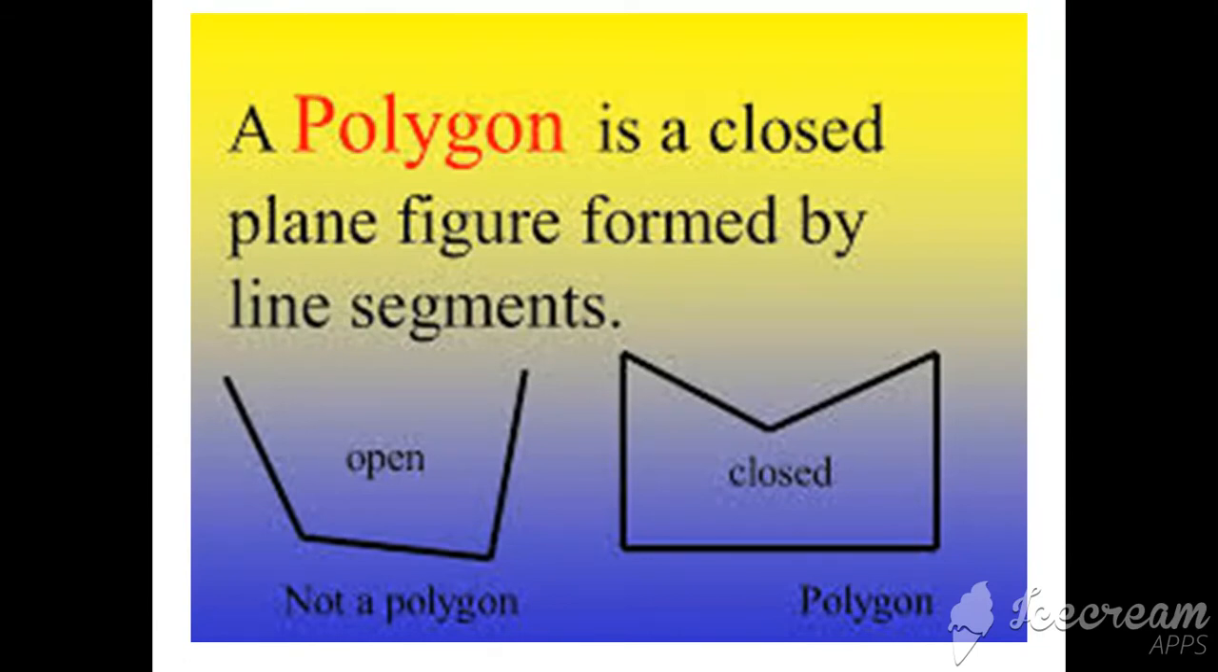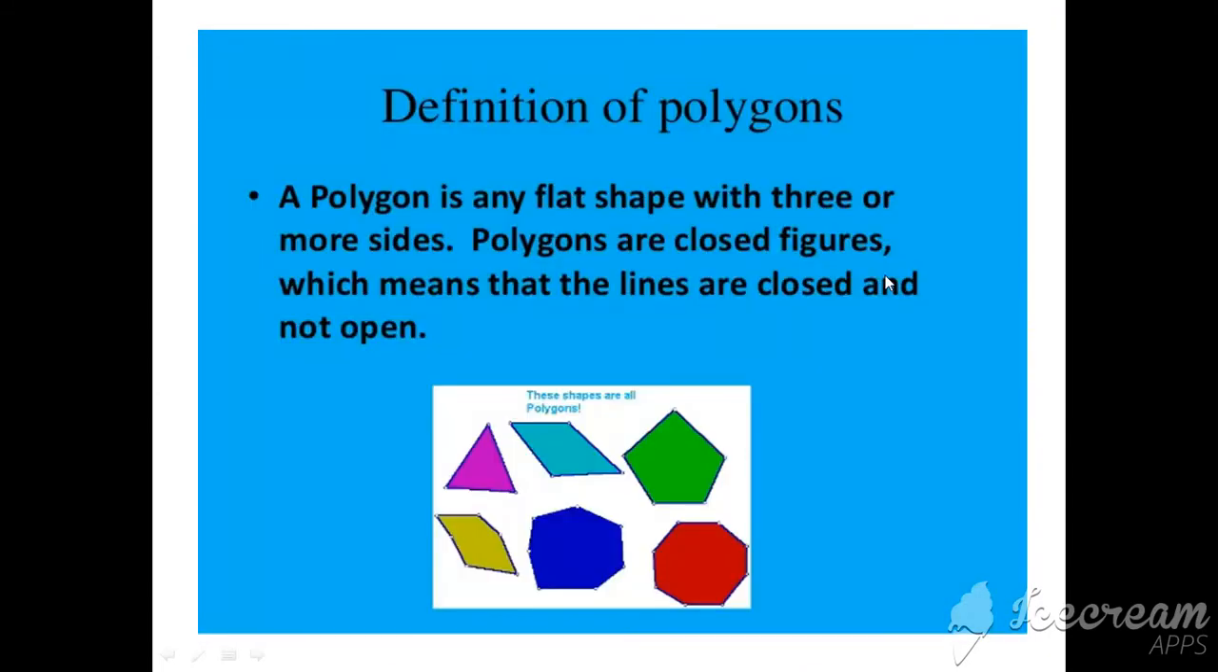Now see, a polygon is a closed plane figure formed by line segments. So this is a closed figure, so it is called a polygon. But this is an open figure, so it is not called a polygon. Now again we will see the definition of polygon. A polygon is any flat shape with three or more sides. Okay, see this.